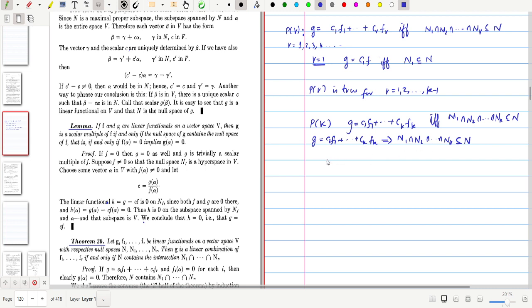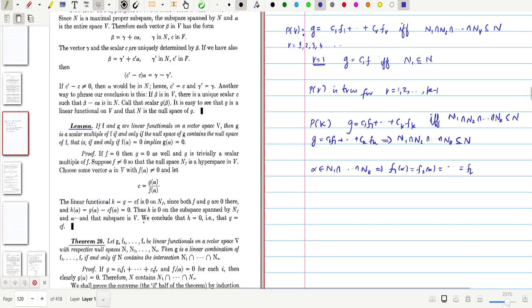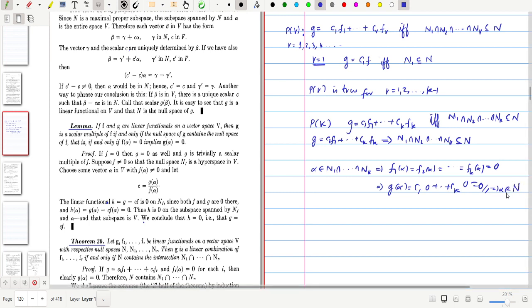Now, in order to prove this, we choose an alpha from N1 intersection etc. intersection Nk. Consequently, f1 of alpha equals f2 of alpha equals etc. equals fk of alpha equals 0, because alpha belongs to each of these Ni's, which are the null spaces of f1, f2, etc., fi's. So these quantities are 0. Consequently, g of alpha equals c1 times 0 plus etc. plus ck times 0, that is equal to 0. So this is trivially true. That means alpha belongs to N, the null space of g.